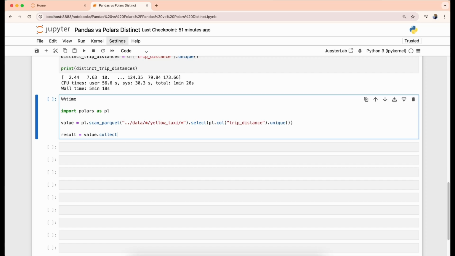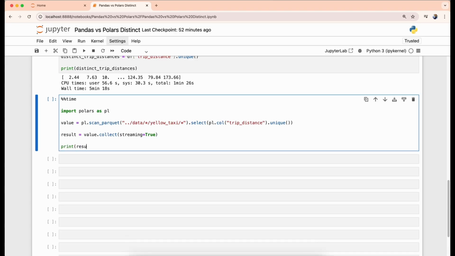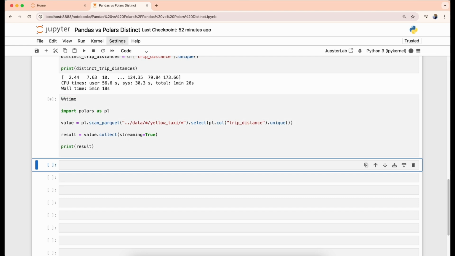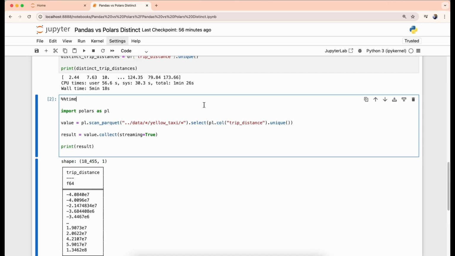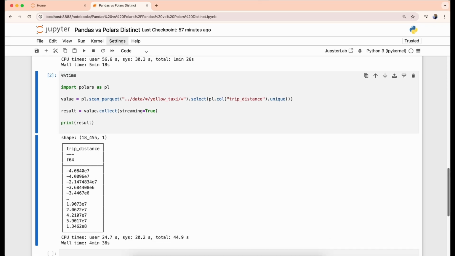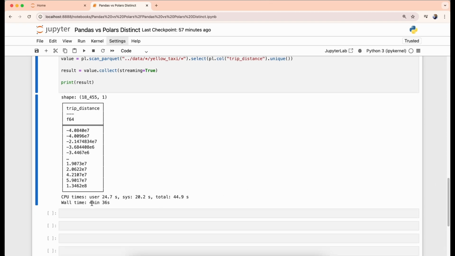We can call it to make it lazy loading. We are making streaming true so that it does not load everything into memory. Let's execute this and we will see how much time it takes to find all the distinct values from the trip distance column. Now you can see our cell is executed and we have over 18,000 unique records available. We can also see it's taking 4 minutes 36 seconds to execute our entire cell.